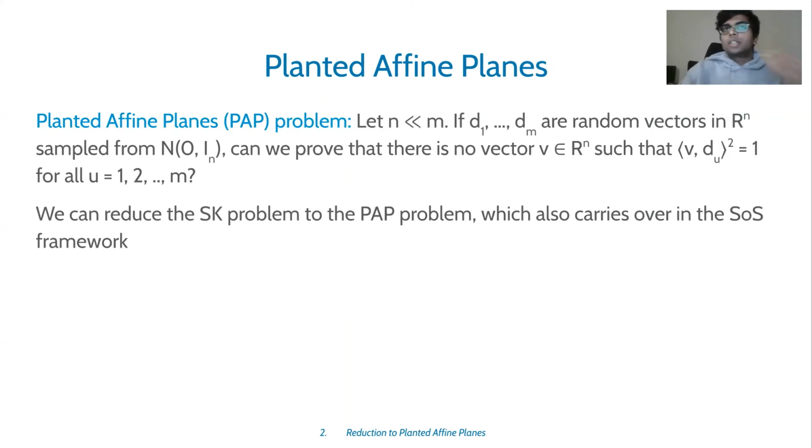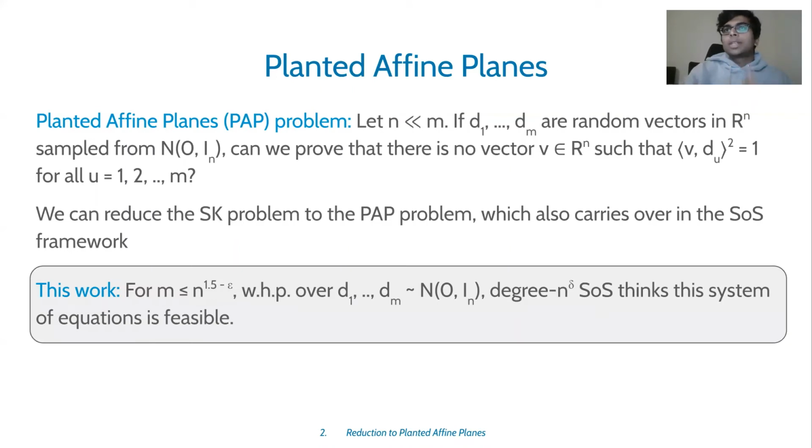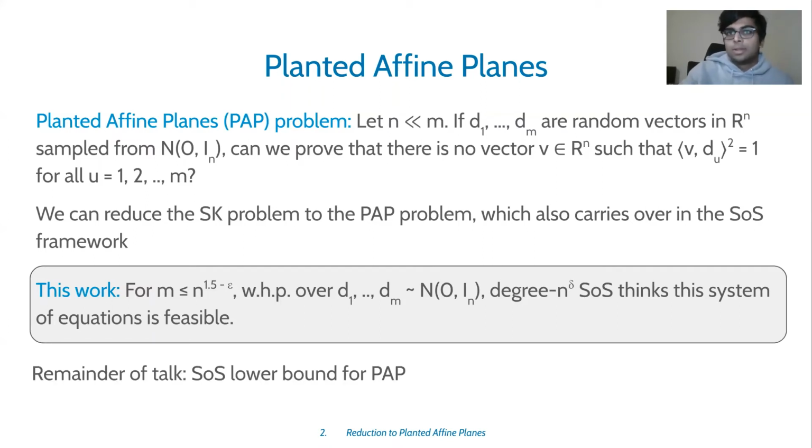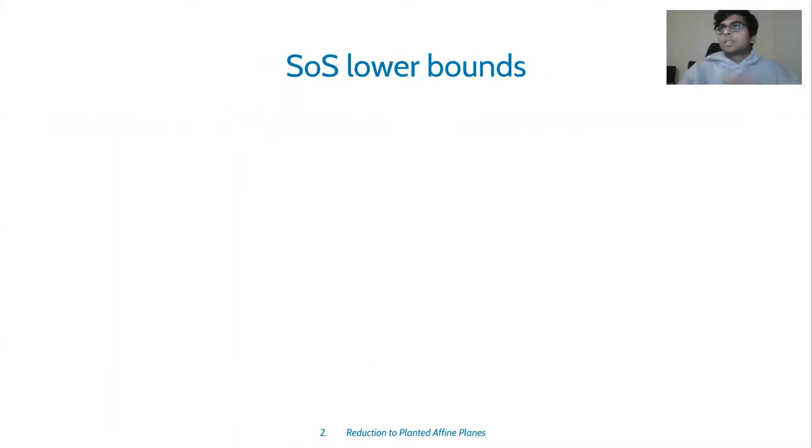So this reduction from Sherrington-Kirkpatrick to planar affine planes also carries over in the Sum-of-Squares framework. What we prove is that if m is at most n raised to 1.5 minus epsilon, then with high probability over the random input d1 to dm, degree n to the delta Sum-of-Squares thinks the system of equations is feasible. And this means that in particular, because of this reduction, you cannot use Sum-of-Squares to optimize Sherrington-Kirkpatrick or provide a certificate for the Sherrington-Kirkpatrick problem. In the rest of the talk, we'll be focusing on the Sum-of-Squares lower bound.